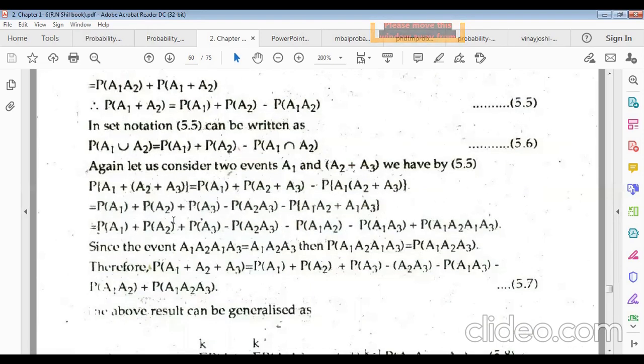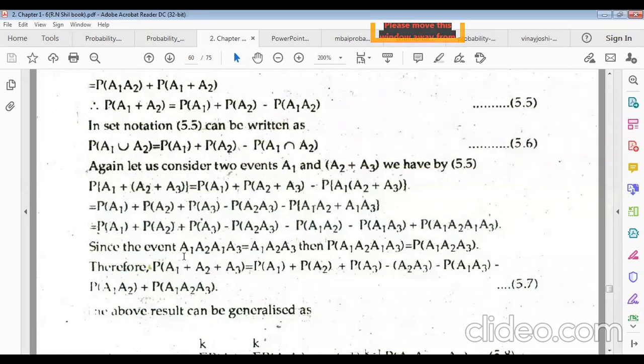So the probability of A1 plus the probability of A2 plus the probability of A3, minus the probability of A2 A3 happening altogether, minus the probability of A1 A2 happening altogether, minus the probability of A1 A3 happening altogether, plus all events happening altogether.